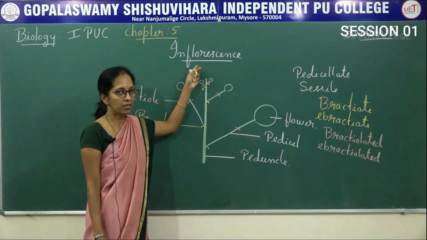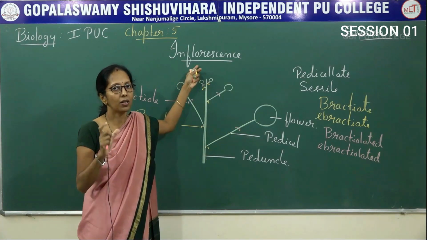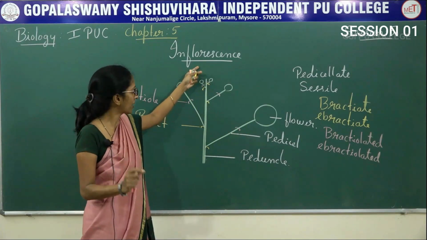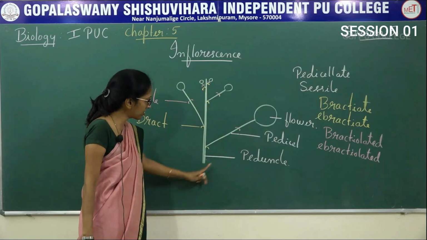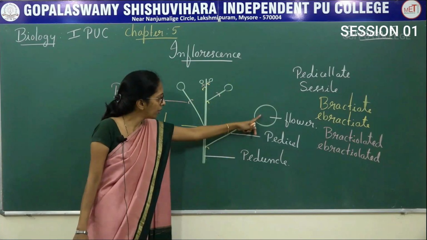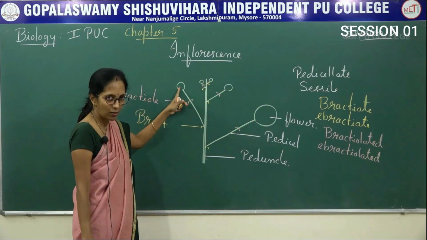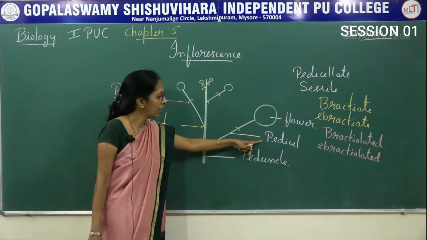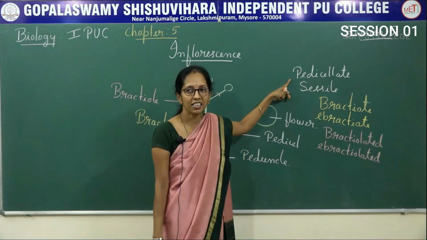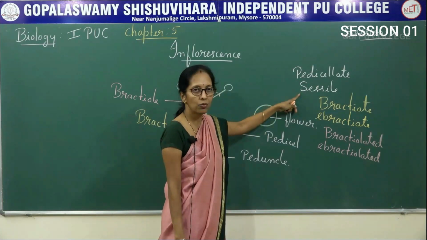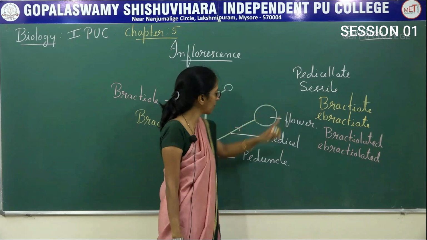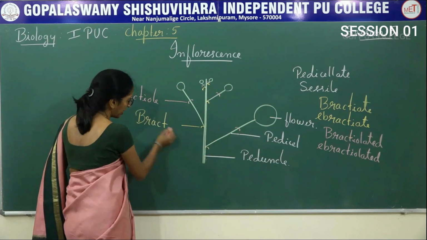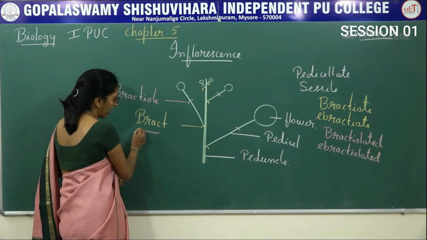I repeat, inflorescence means single or a group of flowers that is present on the same axis. The main axis is said to be peduncle, which produces flowers. Flower has a stalk called pedicel. Presence of pedicel, then it is pedicellate. Absence of pedicel, then it is sessile. And then outgrowth that is present on the peduncle is said to be bract.